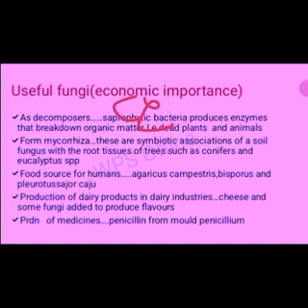Another economic importance is they form mycorrhizal relationships, or we say they form mycorrhiza, which are beneficial to plant growth. Mycorrhiza are symbiotic associations of soil fungus with the root tissues of trees such as conifers and eucalyptus species. Some types of fungi form a shield around the roots, while others actually invade the root tissues. That is the meaning of mycorrhizal relationship.